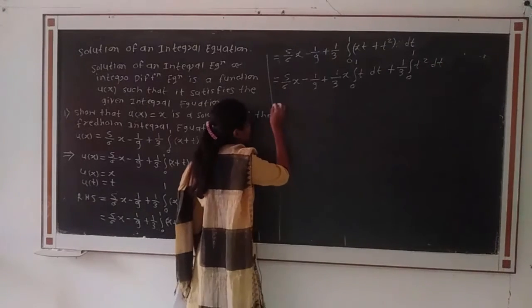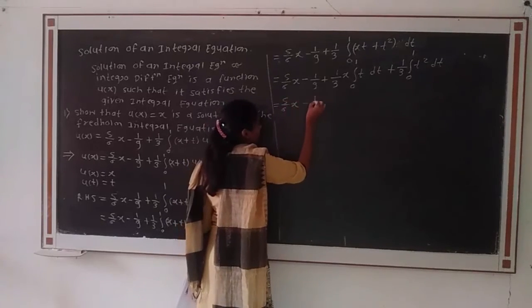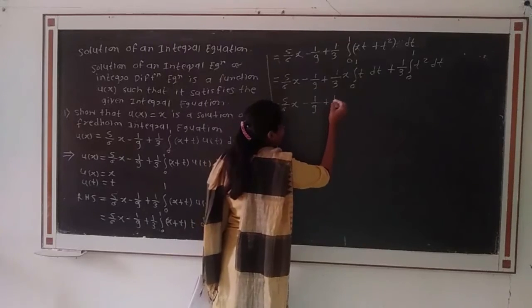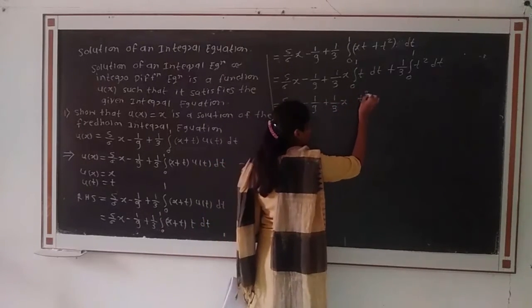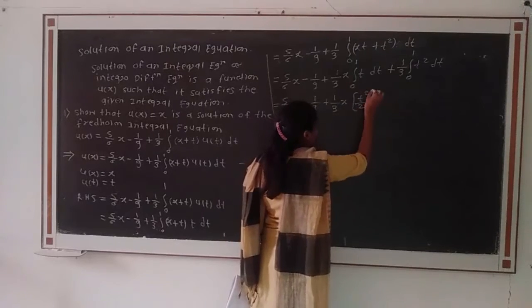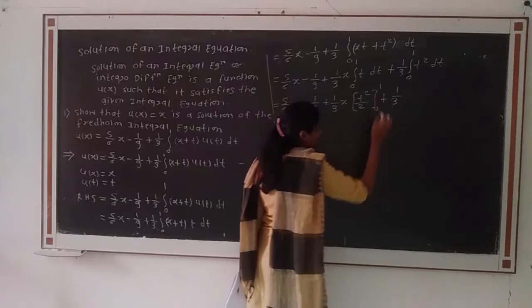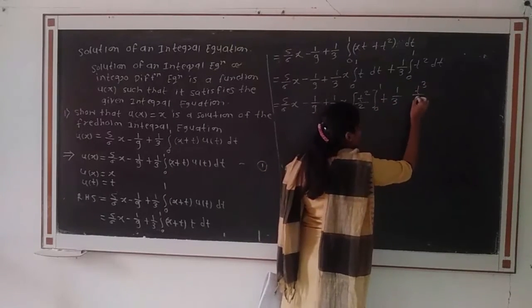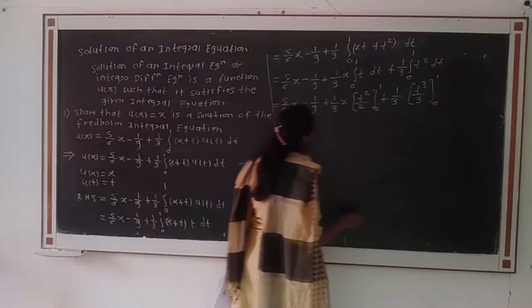Then we take the integration: 5 divided by 6 into x minus 1 divided by 9 plus 1 by 3 into x. Integration of t will be t square divided by 2 from 0 to 1, plus 1 divided by 3. Integration of t square will be t cube divided by 3 from 0 to 1.